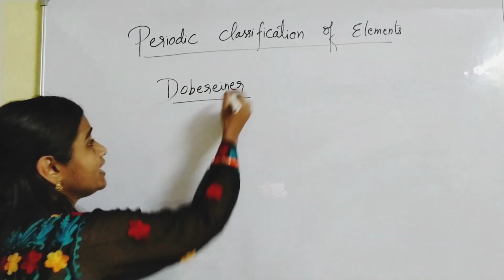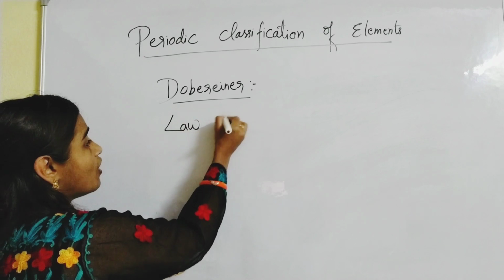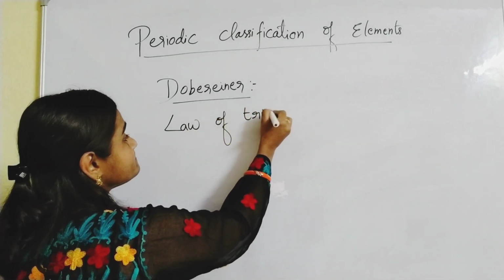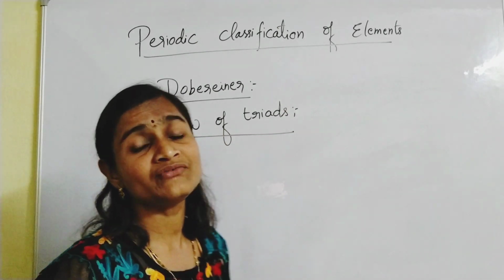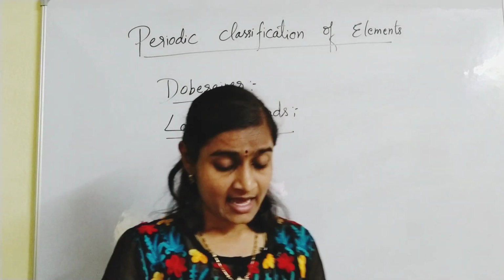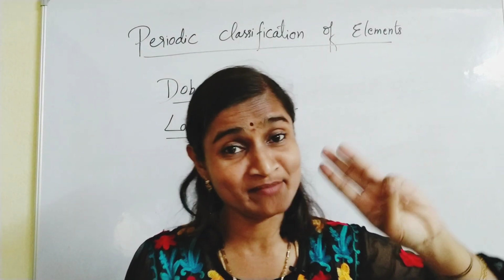So he gave a law which is called Dobereiner's law of triads. I think you all know, triad means what? A set of three elements.